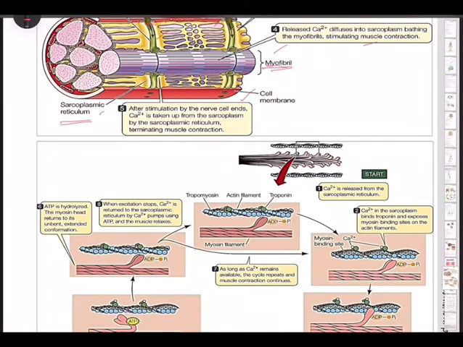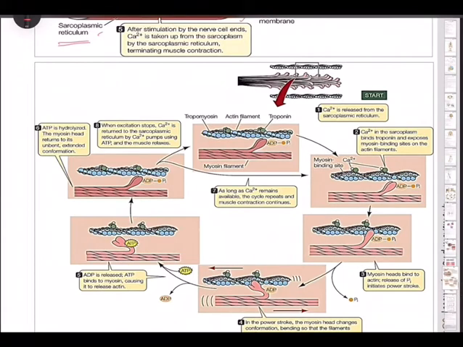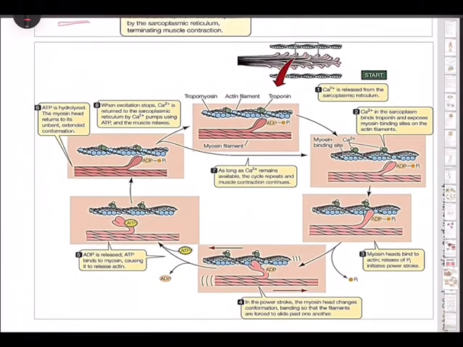Further, we can go in depth inside the myofibril. What happens? All of us know there are two proteins inside this muscle fiber, myosin and actin. What exactly happens? We already discussed the structure of myosin and actin. Now we go to step number 1, that is, Ca2+ is released from the sarcoplasmic reticulum. So the main thing is calcium.